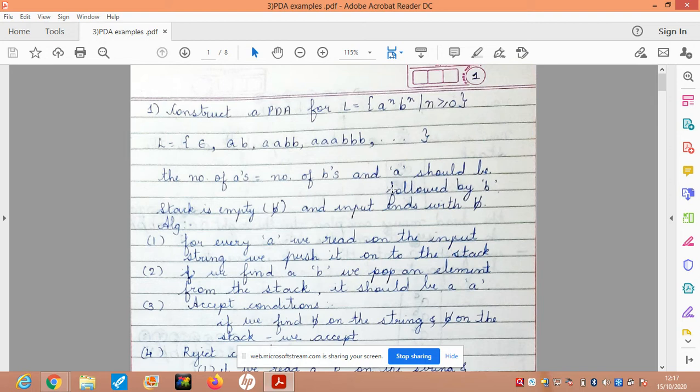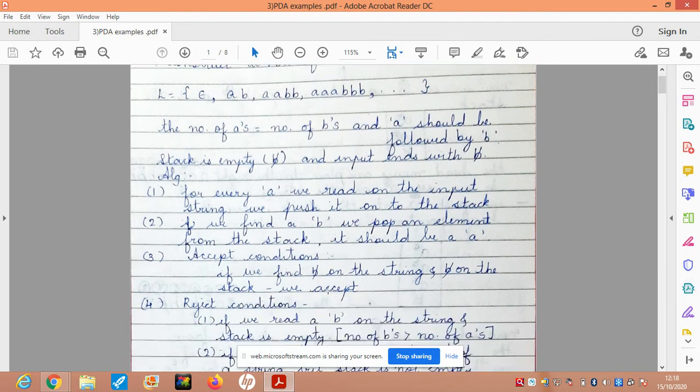Suppose that I reach the end of the tape, I get to a blank character, I pop an element from the stack, and I get an a and not a blank character. That means the number of a's is greater than the number of b's, and the string is rejected. Or, if I read a b on the string, but when I pop an element from the stack I get a blank character, then the number of b's would be greater than the number of a's, and hence such a string also should be rejected. So these are the conditions for accept and reject.